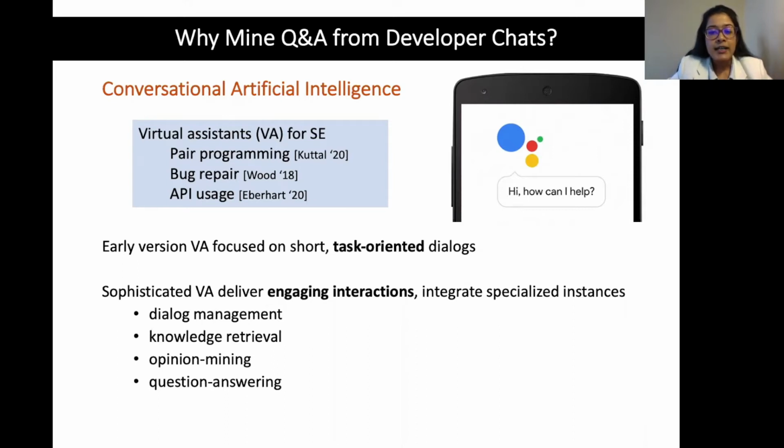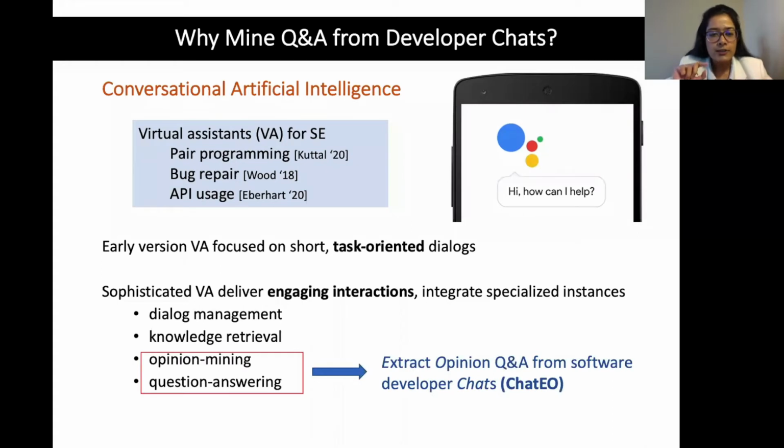To do that, they often integrate specialized instances for one task. For example, they could combine dialogue management, opinion mining, and question answering to do one task. In this work, we focus on investigating two of these specialized instances, that is opinion mining and question answering.